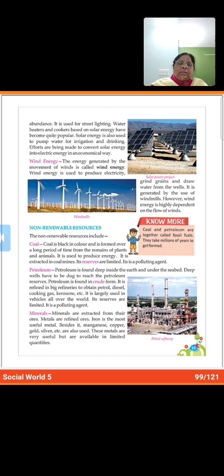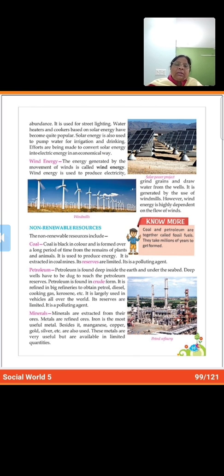Now let's study about some of the non-renewable resources like coal, petroleum, minerals. And we will study about conservation of natural resources also. So, what does non-renewable resource mean?